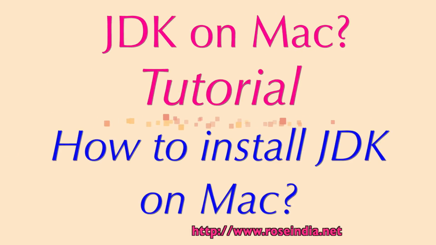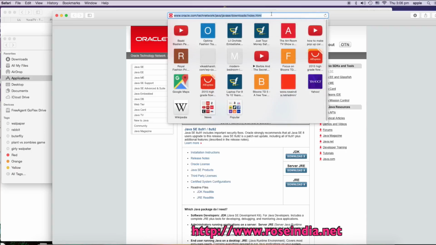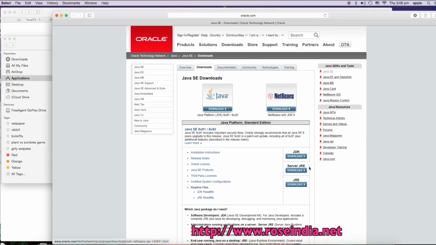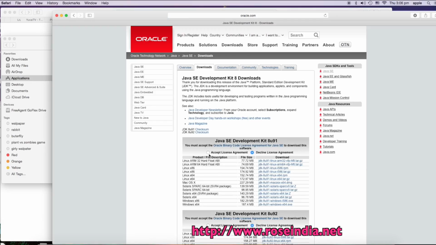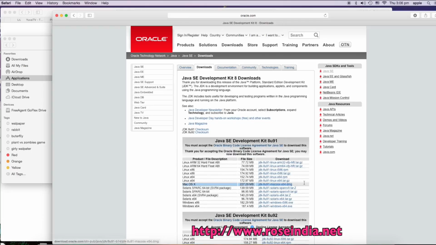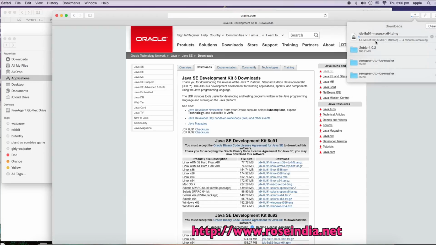How to install JDK on Mac OS X. Visit the Oracle website, then click on the downloads, accept the license agreement and click on the DMG file, and the download is now started. Wait for the download to complete.